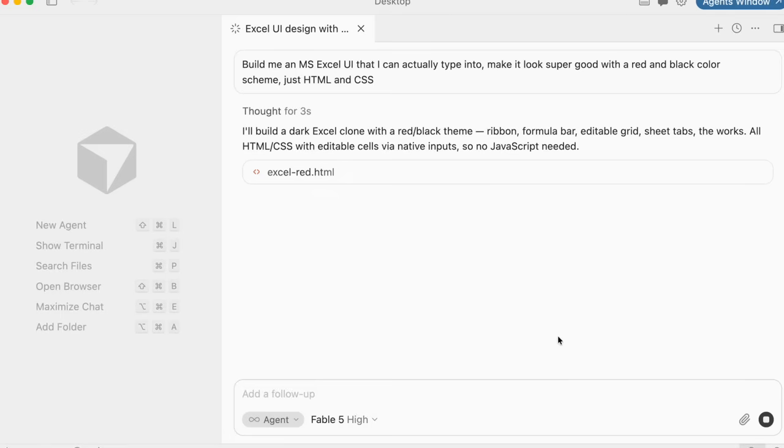So now I have Fable-5 building an entire Microsoft Excel clone for me, just the front end, to see how good it is. I've added in my own touch, so a red and black color scheme. Let's see how beautiful it is, how it works, and if it actually does what it's supposed to. Let's see how good Fable-5 is at this.